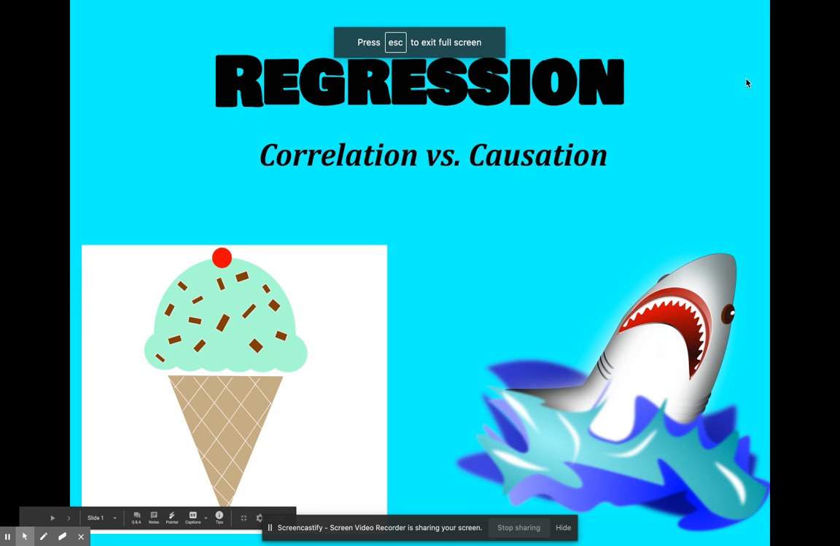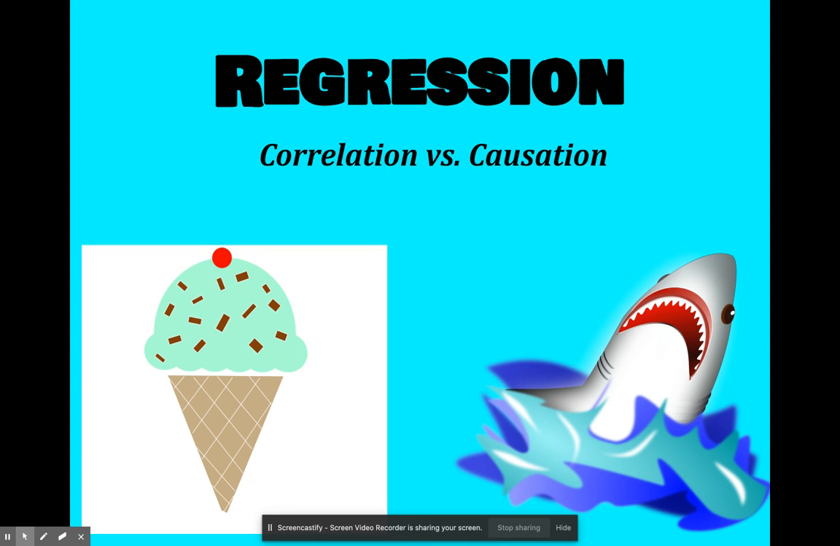Hello, guys. Today we're going to introduce a new topic. We are going to talk about linear regression, and we're going to start this unit off talking about correlation versus causation. Now, you're probably wondering why I have a picture of an ice cream cone and a shark.